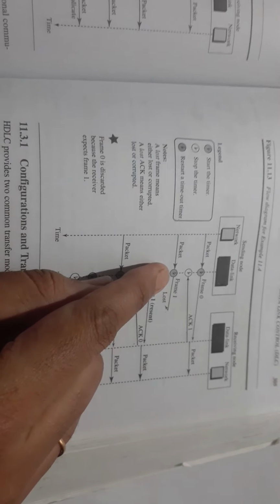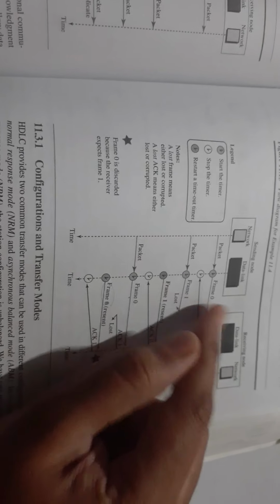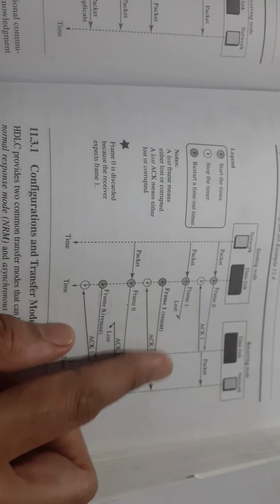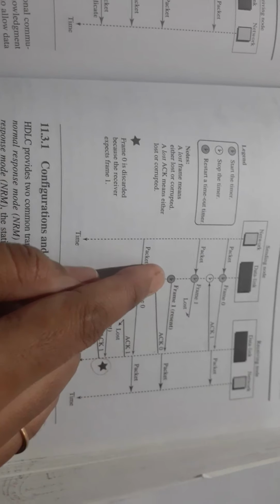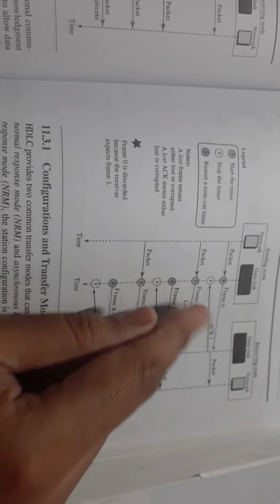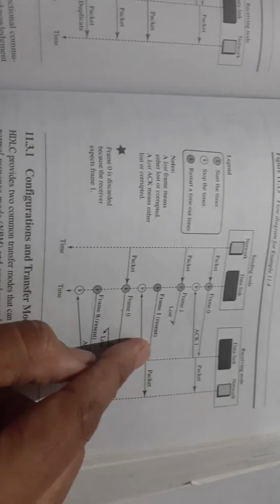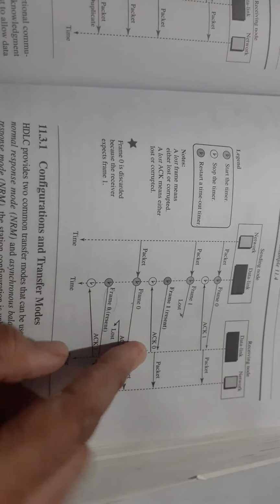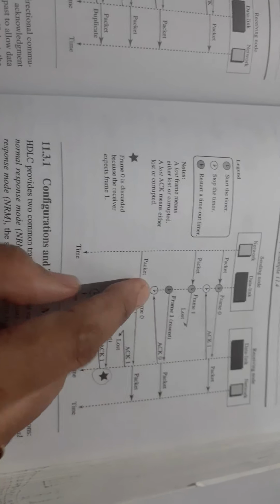The second frame is assigned the sequence number 1. Earlier it was 0, now it is 1. The timer has started and the frame is lost in between, so it is not successfully delivered and no acknowledgement is received. Hence it will restart the timer and resend the frame with the same number 1. Then it is successfully delivered. The acknowledgement, earlier 1, is now the complement, 0, and it is sent. Stop the timer. So frame 1 is resent, stop the timer.